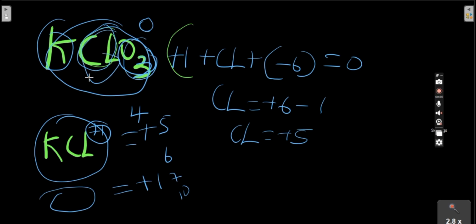So to name this, we have to say potassium trioxo, because oxygen is here, trioxo, chlorate. And the middle element, we are going to remove the last three letters and add ate. Why the last number? We are going to remove the last number and add oxo for oxygen. Let's name more. We are going to understand how this is working. So in pronouncing this compound, we are going to pronounce this as potassium trioxochlorate 5.